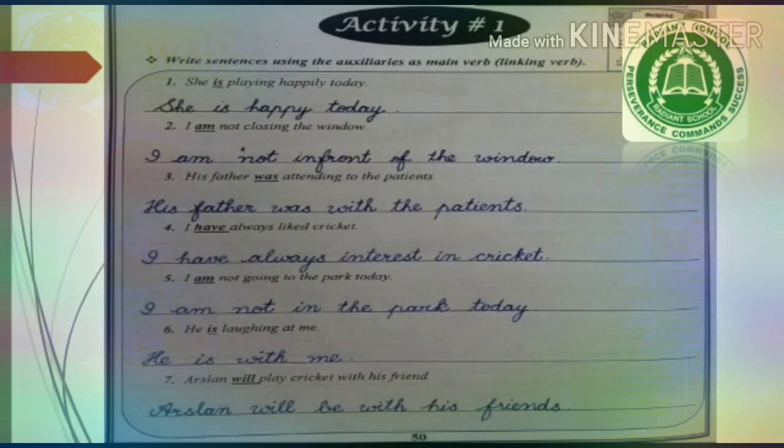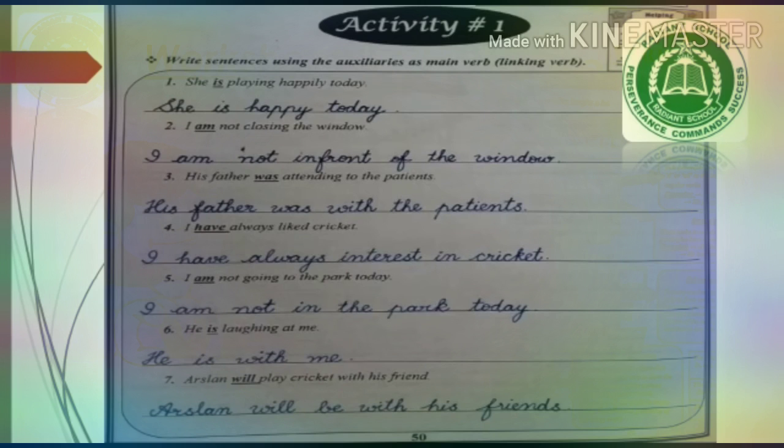Number 3, his father was attending to the patients. Was here is an auxiliary, a helping verb. Attending is a main verb. So you have to remove the main verb from the sentence in order to make was auxiliary as a main verb. So it will become his father was with the patients.